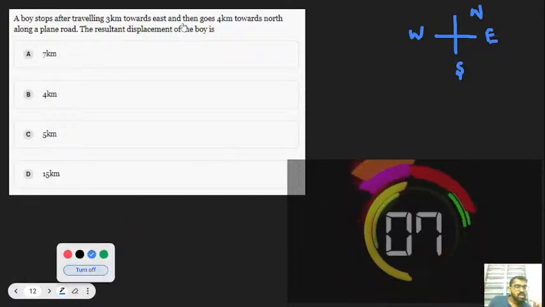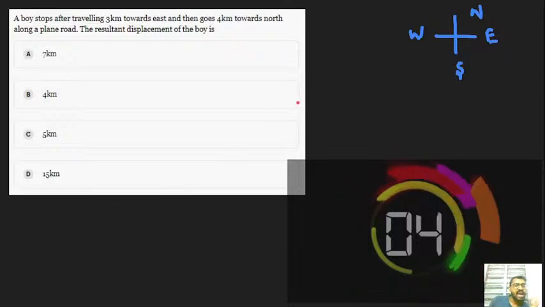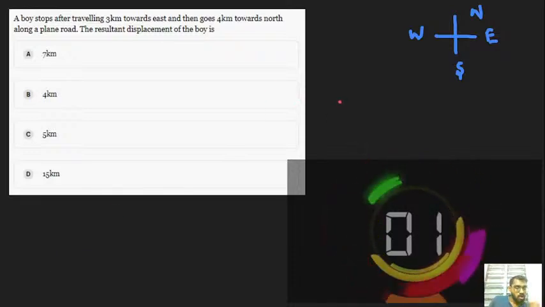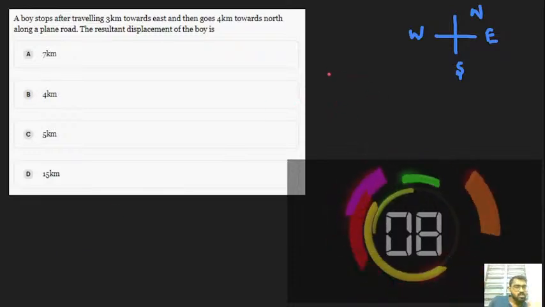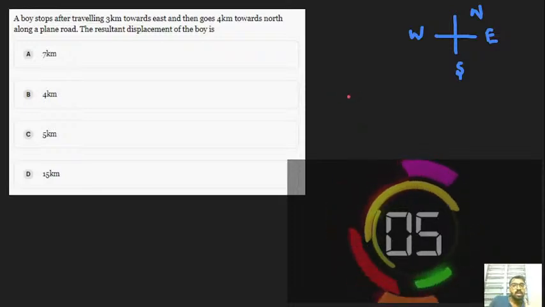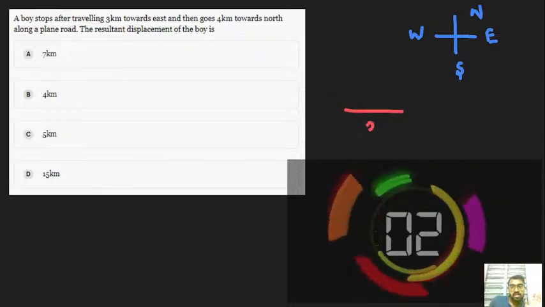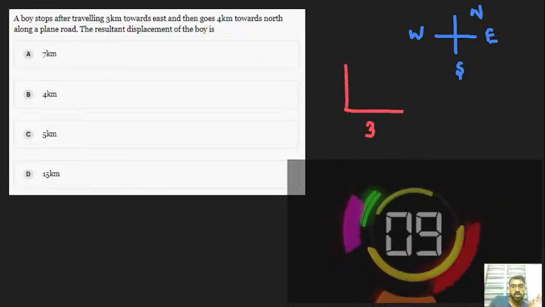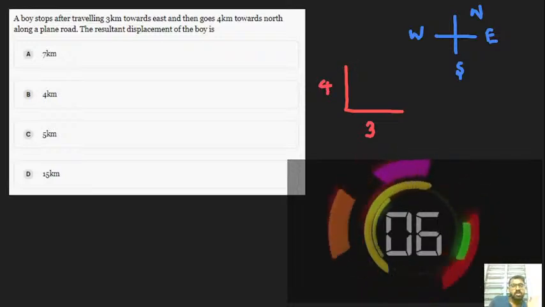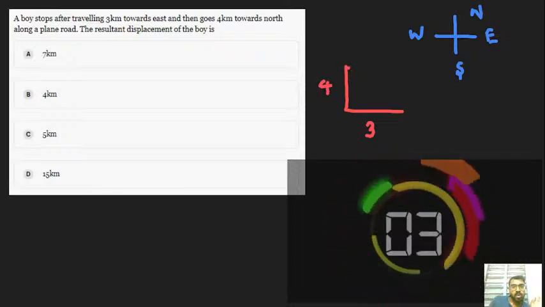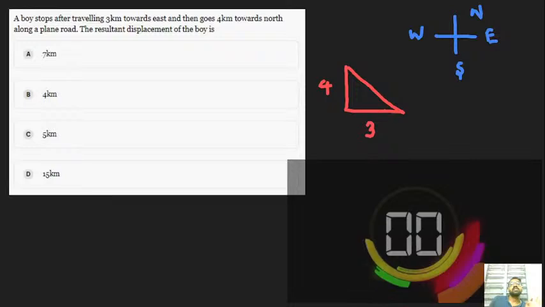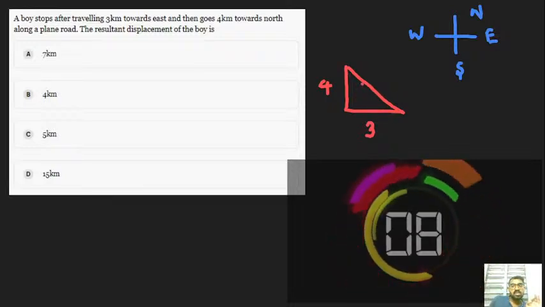By picturizing, by sketching this diagram, you can easily answer. No need to think over lots and lots of things. Just see what they have given. Here 3 kilometers towards east, so 3 is towards the east and 4 is towards the north. They have asked only for the resultant displacement.